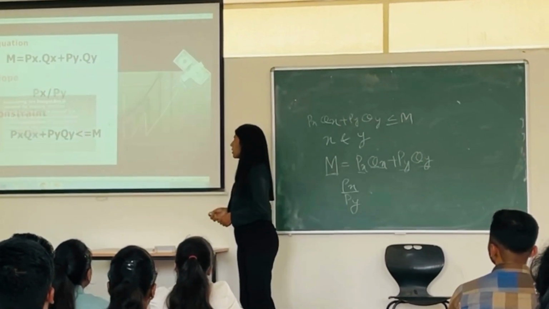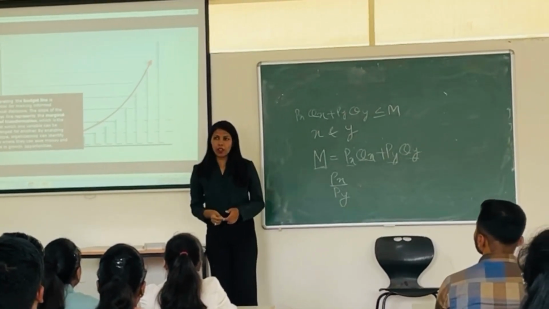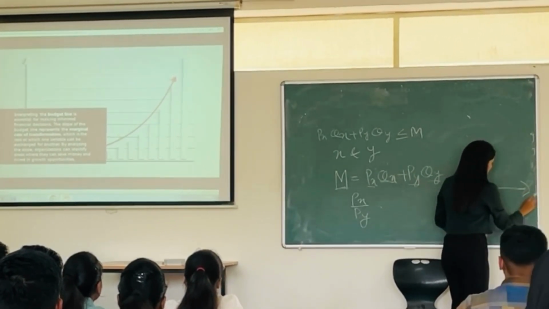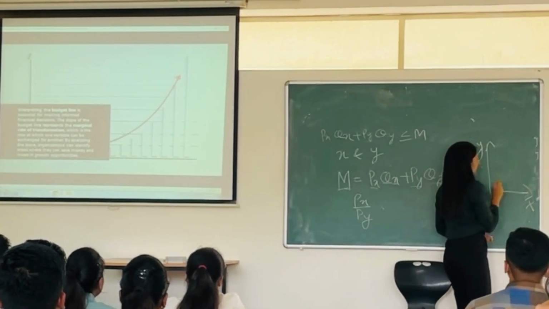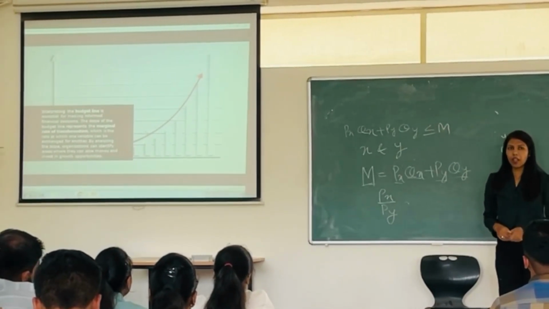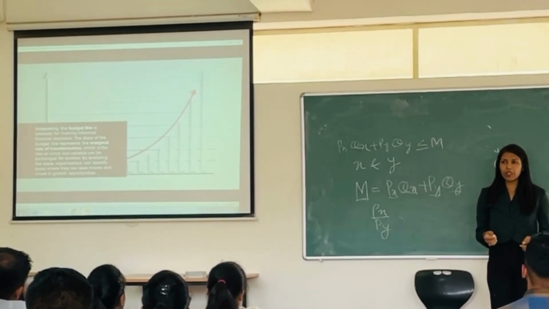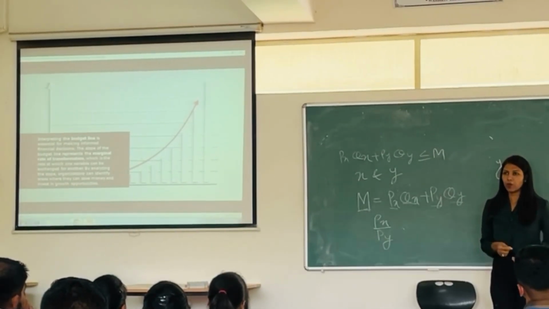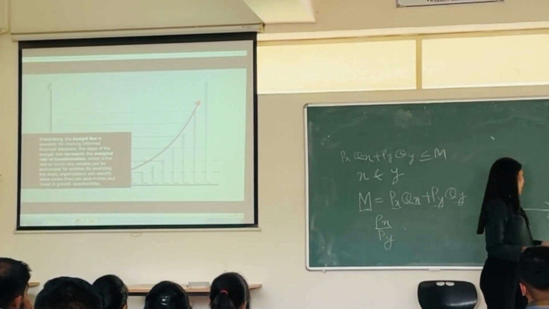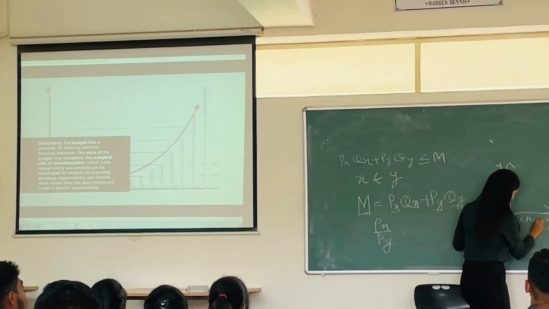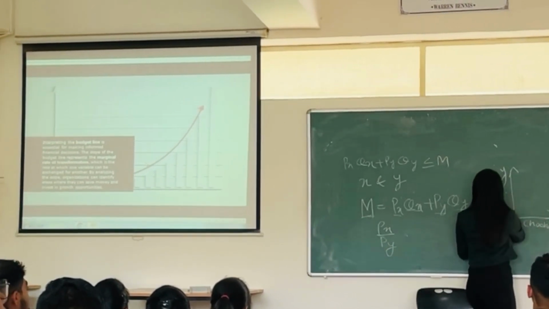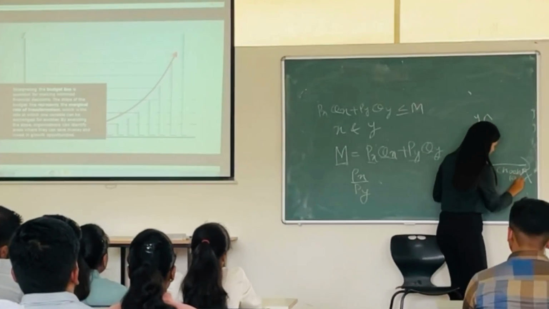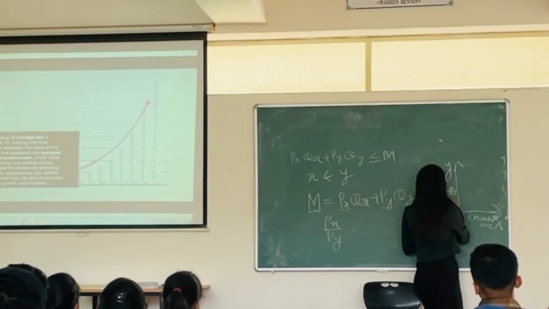So next, how do we plot the graph of budget line? Here I will draw the graph. This is the x-axis, y-axis. For example, suppose I am going to market and my mother has given me 100 rupees. Now I have 100 rupees and I have to do expenditure under this 100 rupees only. So suppose I purchase chocolate and chips. Chocolate price I assume is 10 rupees and chips price is 5 rupees.